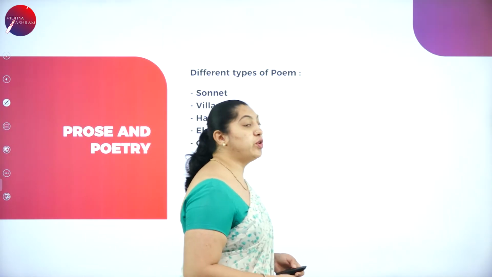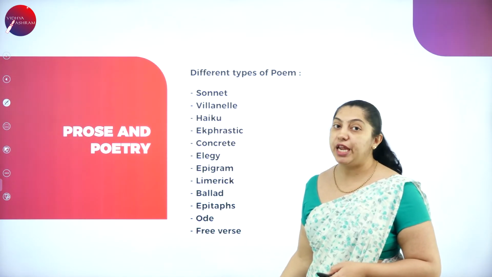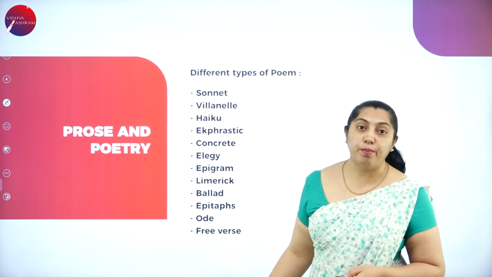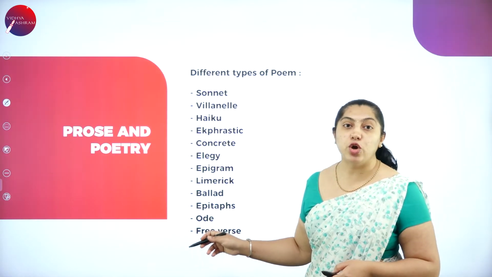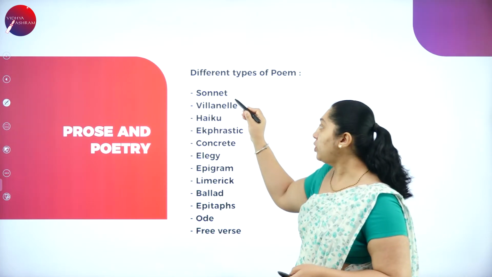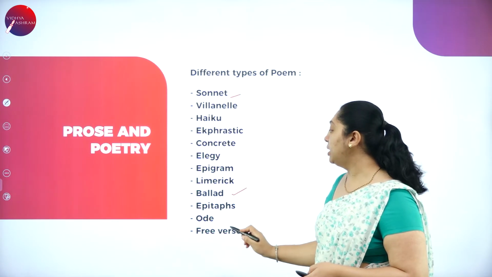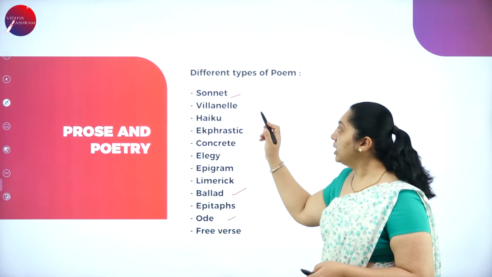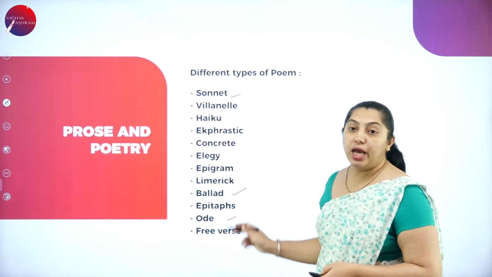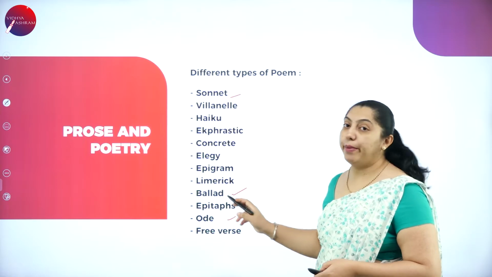So there are a few types of poetry, but in this I'm not going to explain each and everything. I'll be explaining the very few which are very important. I don't want to burden you here. One is the sonnet, and another is the ballad, and the ode. These are the important things which you should be knowing. Along with this, you have one more, that is lyric. Now we shall go one by one.